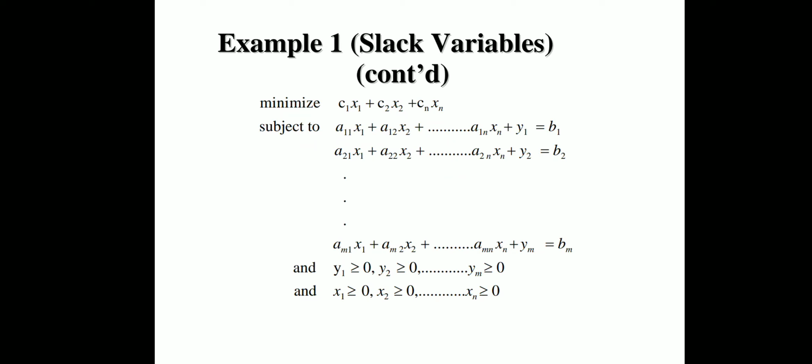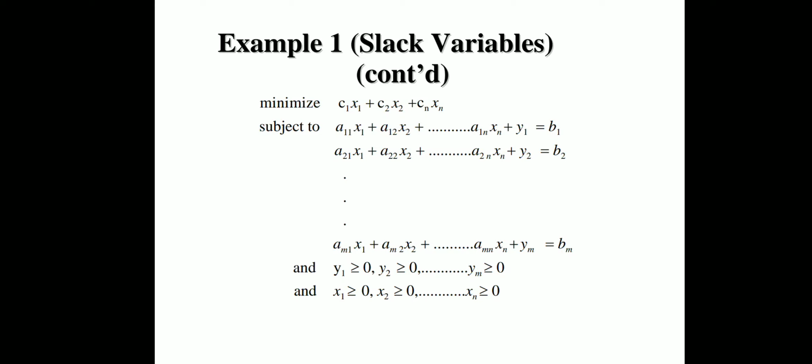Minimize c1 x1 plus c2 x2 plus cn xn subject to a11 x1 plus a12 x2 plus dot dot dot a1n xn plus y1 is equal to b1, a21 x1 plus a22 x2 plus dot dot dot a2n xn plus y2 is equal to b2, am1 x1 plus am2 x2 plus dot dot dot amn xn plus ym is equal to bm, and y1, y2, and likewise ym are greater than or equal to 0, and x1, x2, likewise xn are greater than or equal to 0.